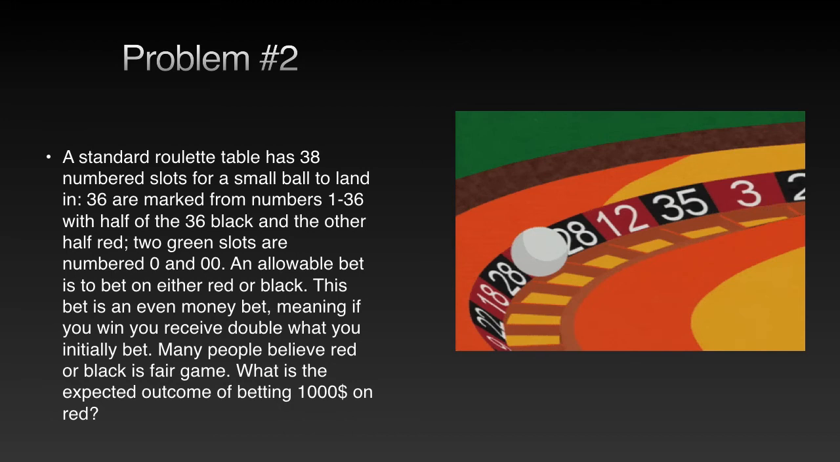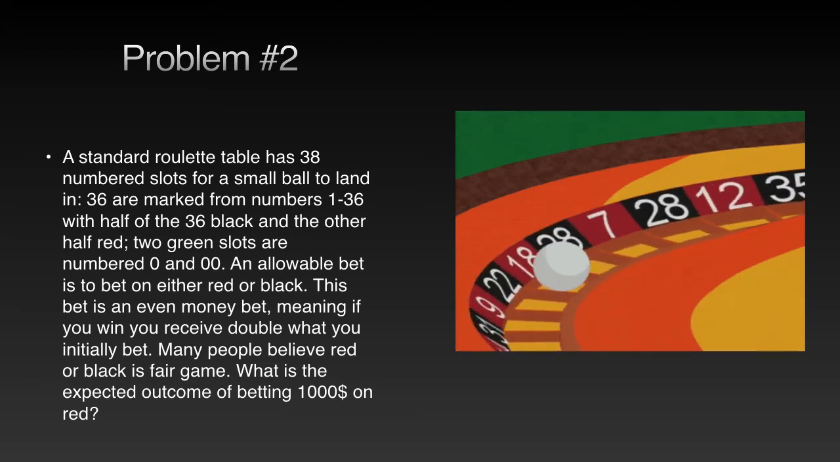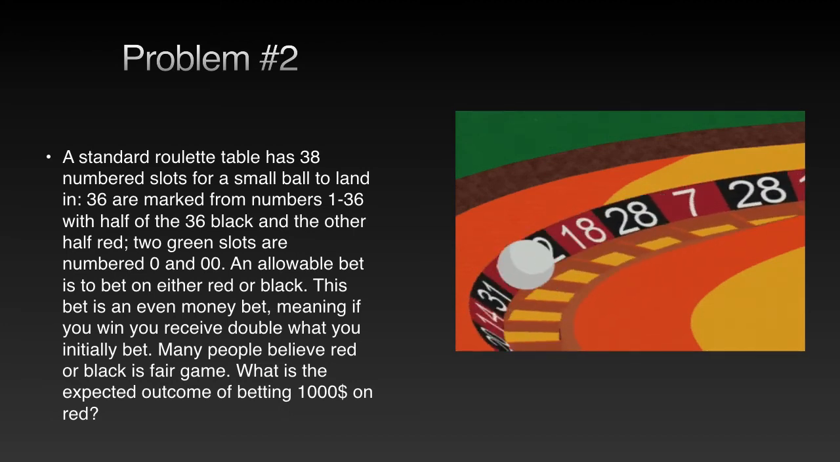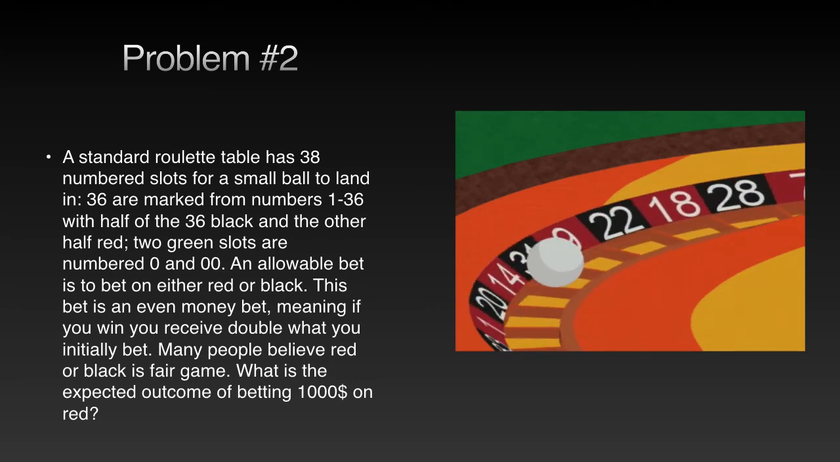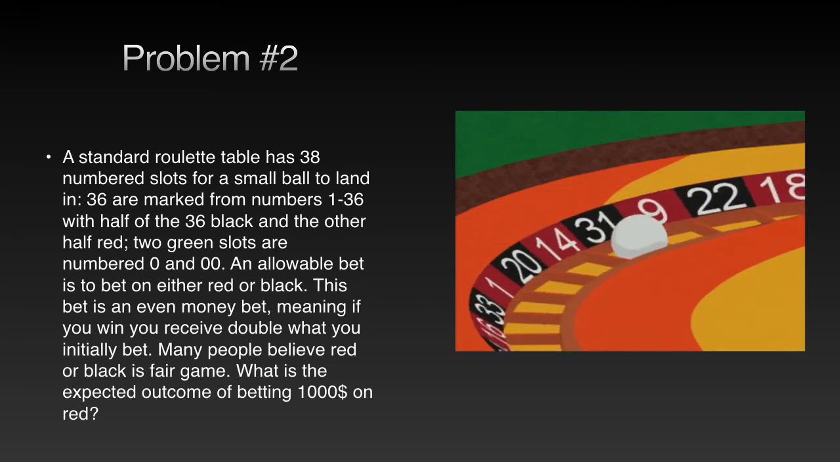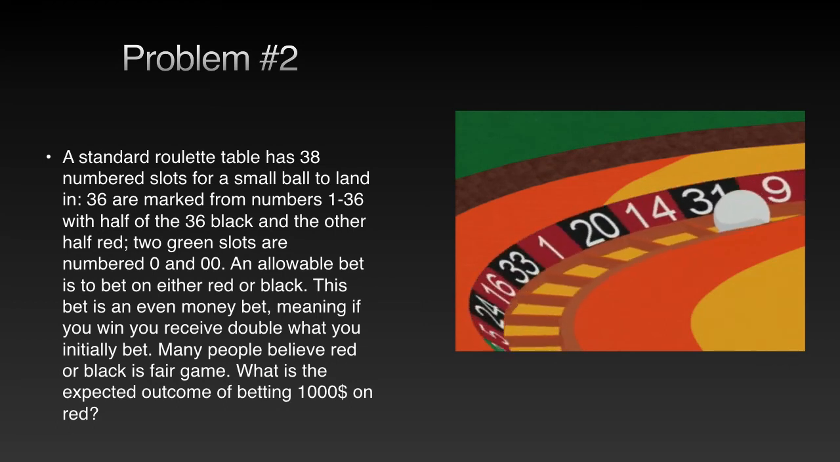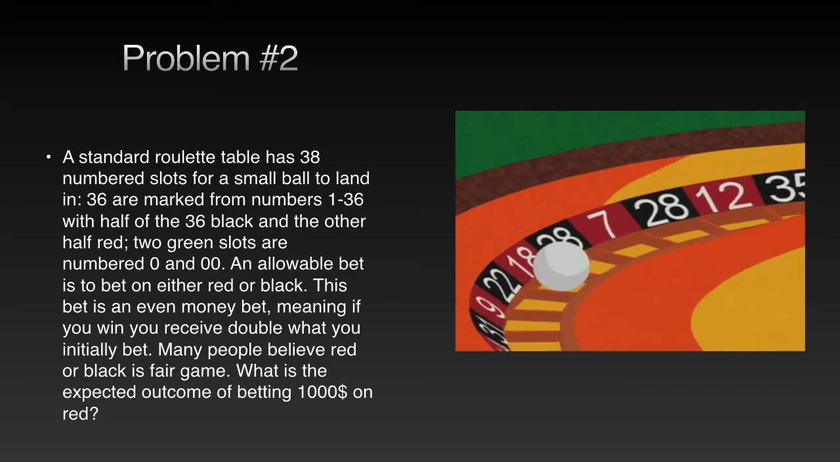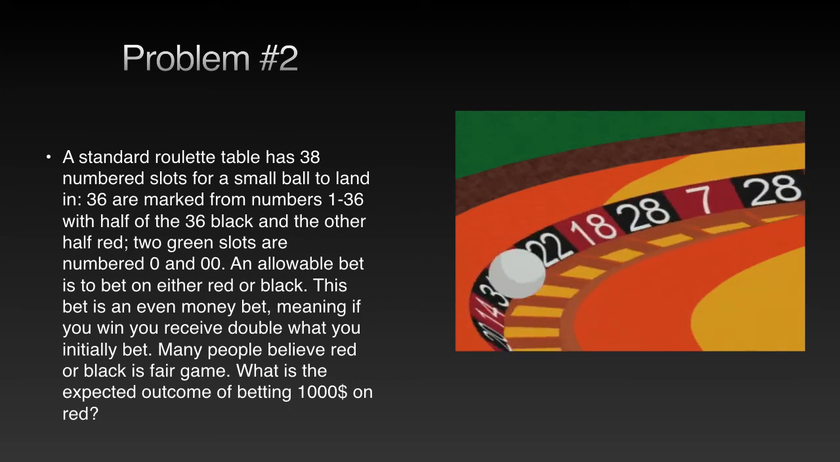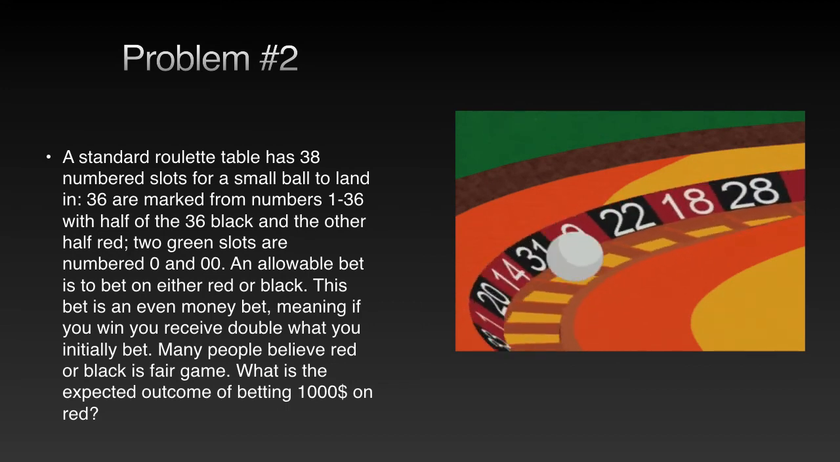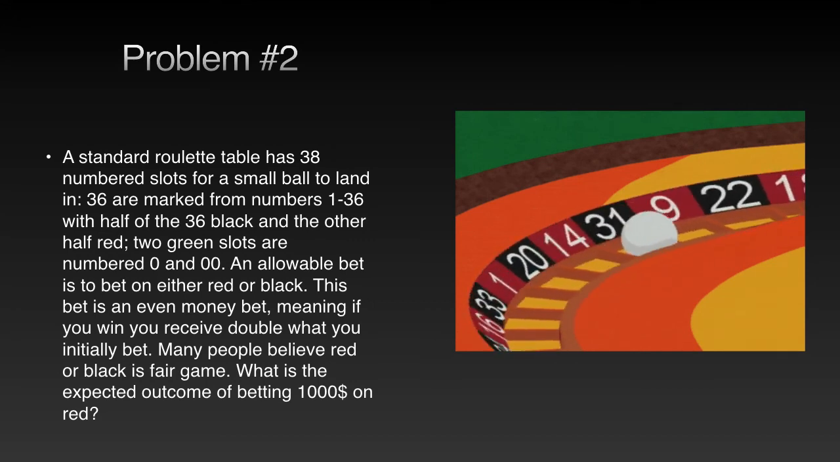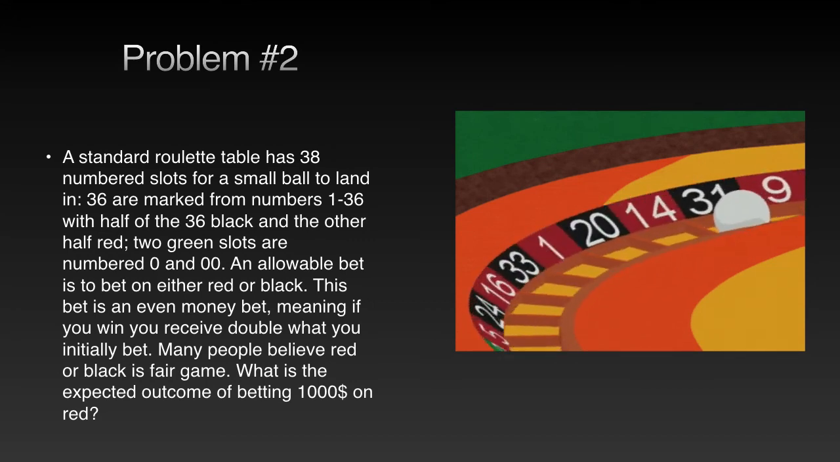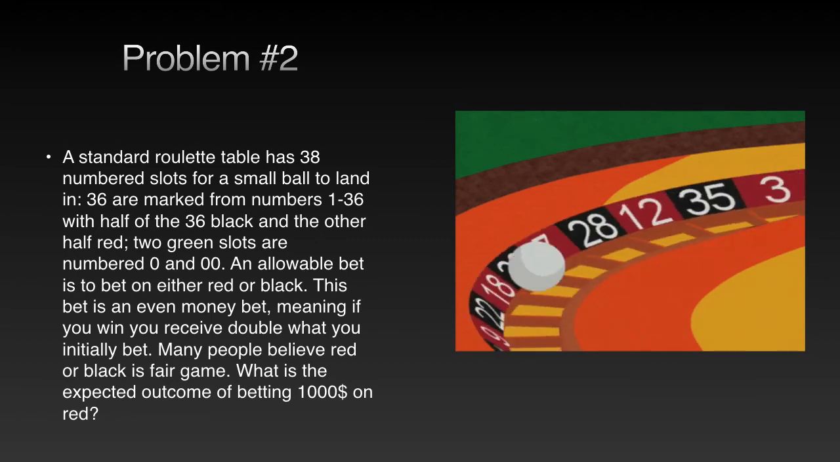Problem number 2. A standard roulette table has 38 numbered slots for a small ball to land in. 36 are marked from numbers 1 through 36, with half of the 36 black and the other half red. 2 green slots are numbered 0 and 00. An allowable bet is to bet on either red or black. This bet is an even money bet, meaning if you win, you receive double what you initially bet. Many people believe red or black is fair game. What is the expected outcome of betting $1,000 on red?